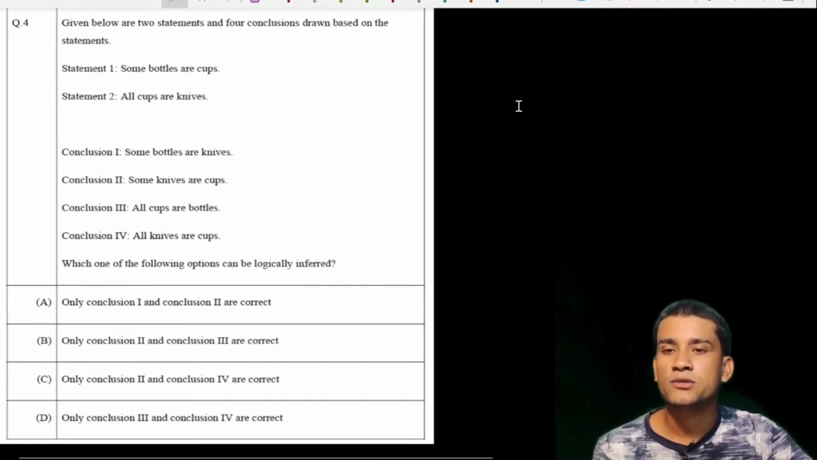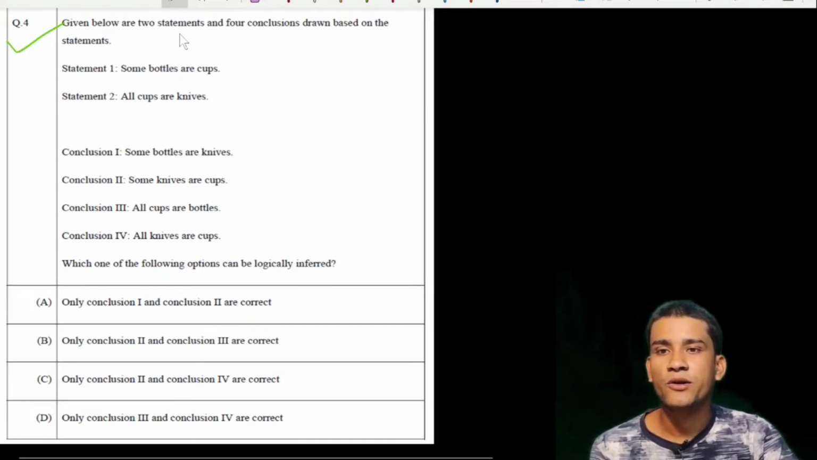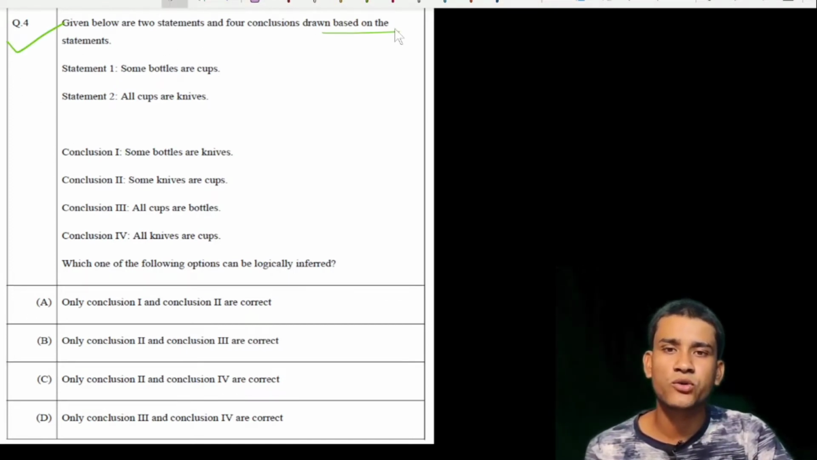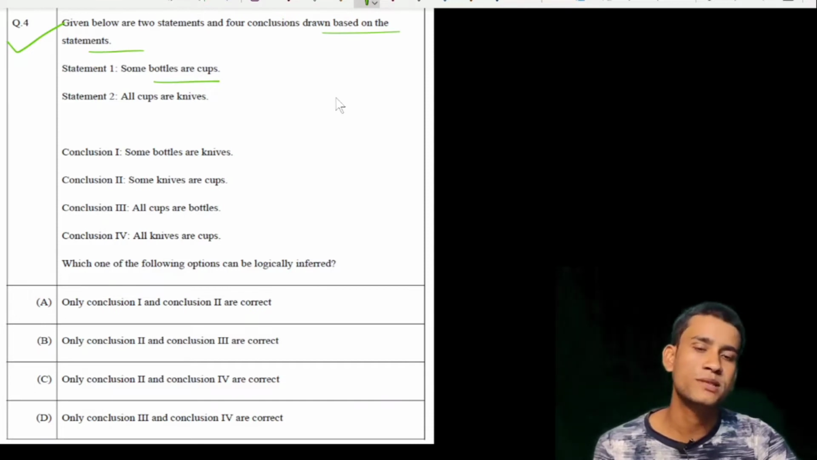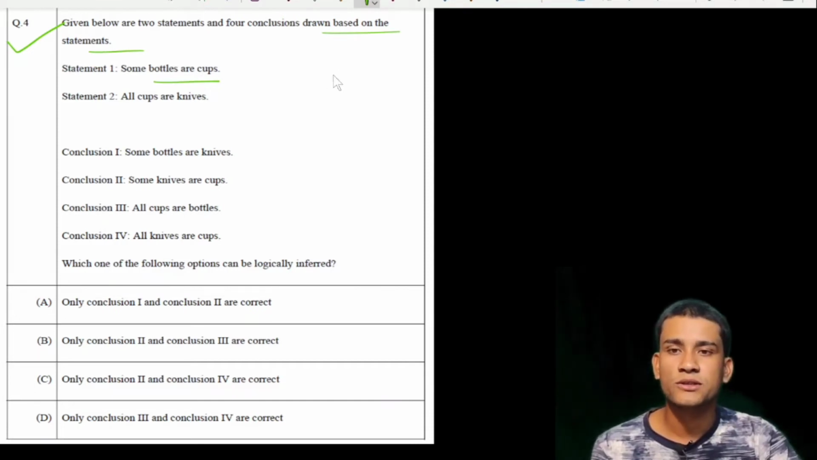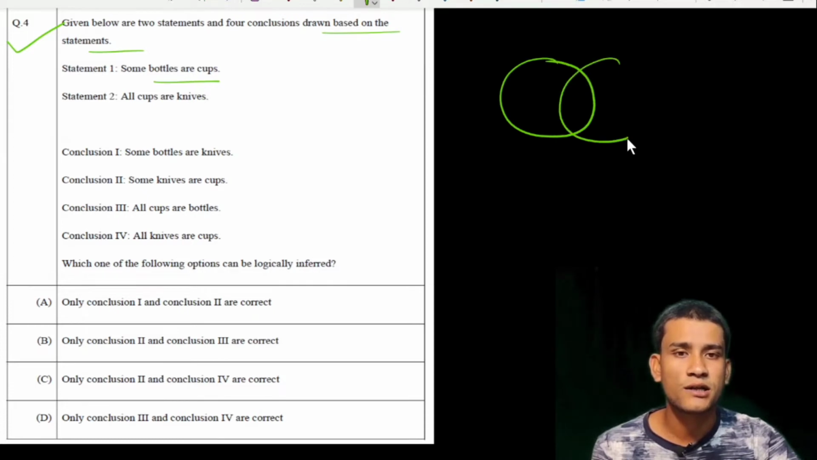Next question, question number 4. It says: given below are 2 statements and conclusions drawn based on the statements. Statement 1 says that some bottles are cups. This is a problem of syllogism, so we can represent it by a Venn diagram. Suppose these are bottles and these are cups.